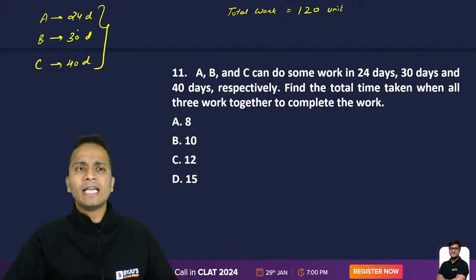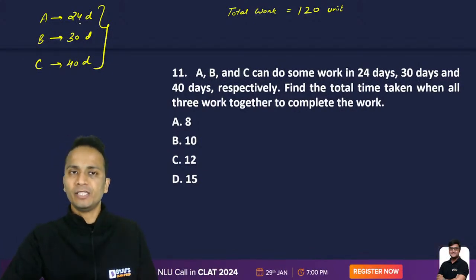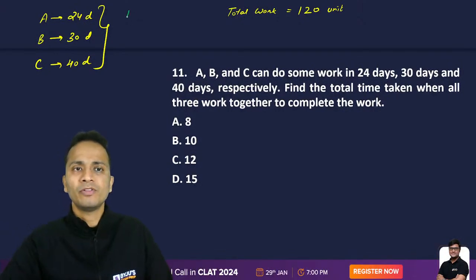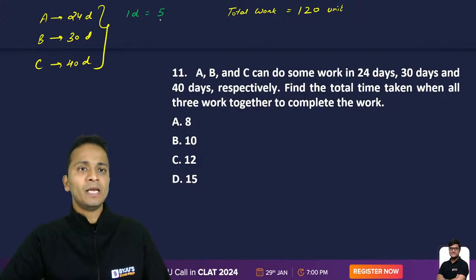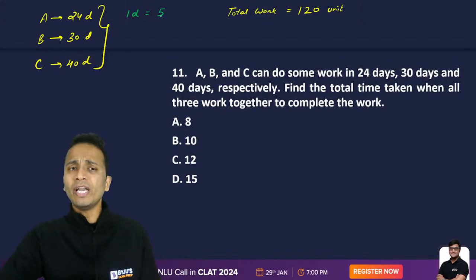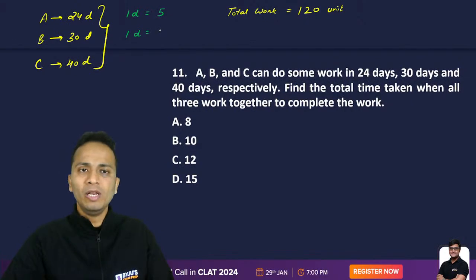Now, the question says that A alone can finish this 120 units of work in 24 days. So if in 24 days A finishes 120 units of work, then 1 day work of A will be 120 divided by 24, which is equal to 5 units. Similarly, 1 day work of B will be 4 units and 1 day work of C will be 3 units.